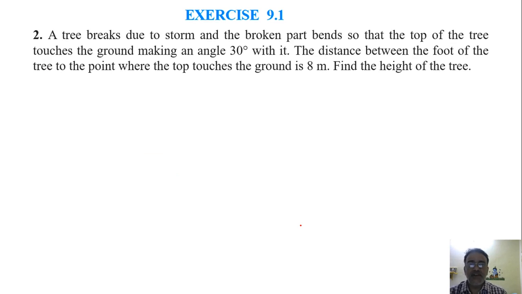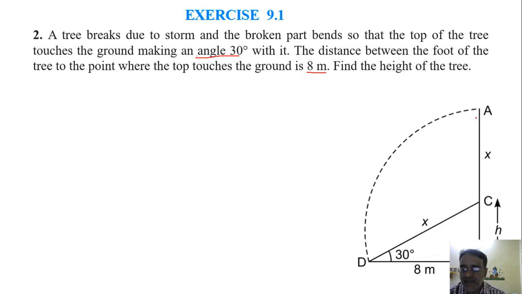Okay, so now this is a very important question. A tree breaks due to storm and the broken part bends so that the top of the tree touches the ground, making an angle 30 degree with it. The distance between the foot of the tree to the point where the top touches the ground is 8 meter. Find the height of the tree. So this is the figure.